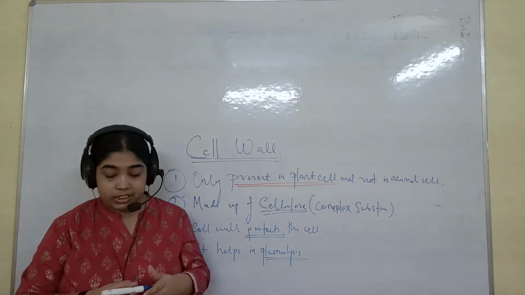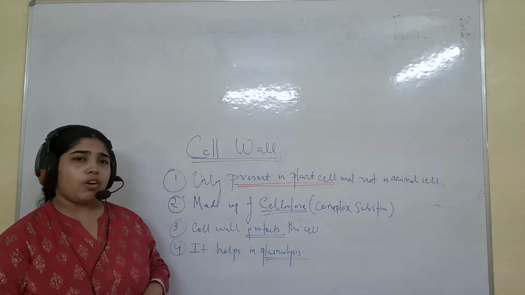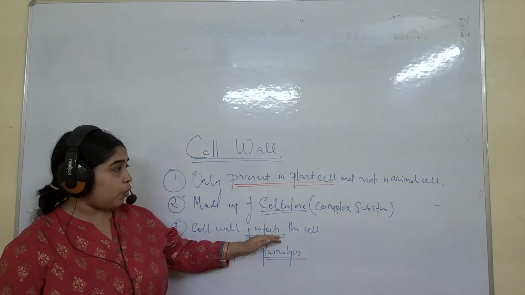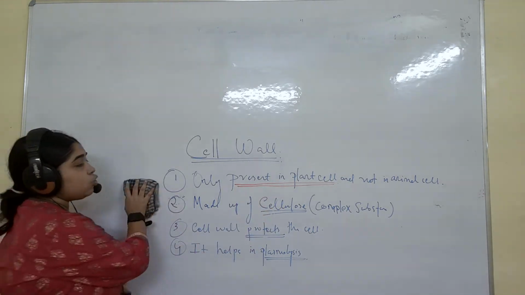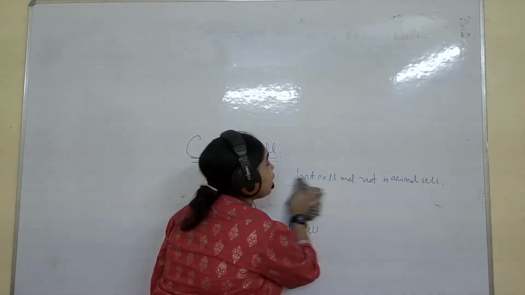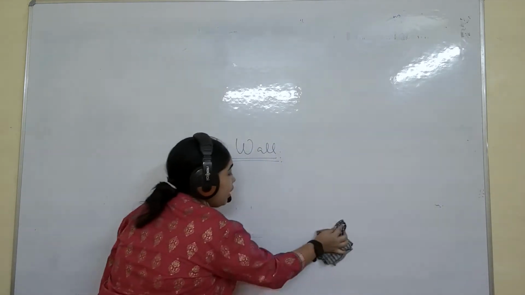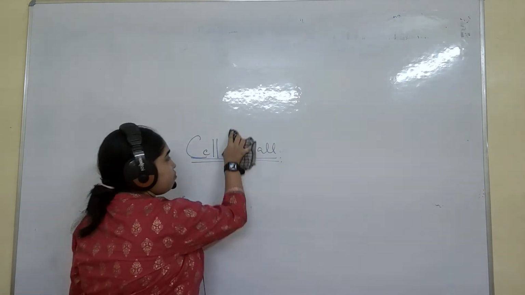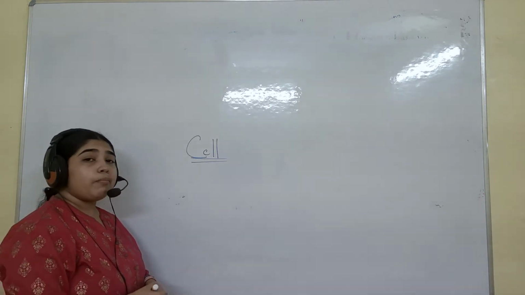So these are the few points which you need to know about cell wall. Four points, very important. Key points: cellulose, plasmolysis, protects, present in plants. That's how you remember, because you have to do so many subjects. It's not possible for you to remember sentence-wise. But if you remember the keywords, or when you make notes, if you write these keywords in different color pens, then it will be helpful for you. Then you will remember these.